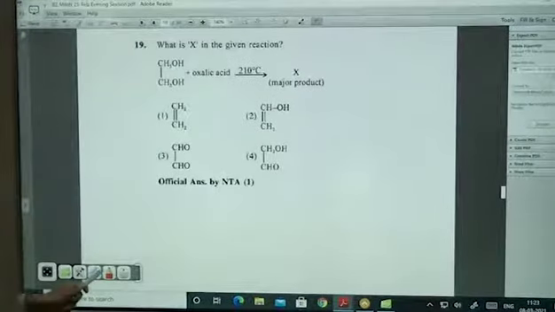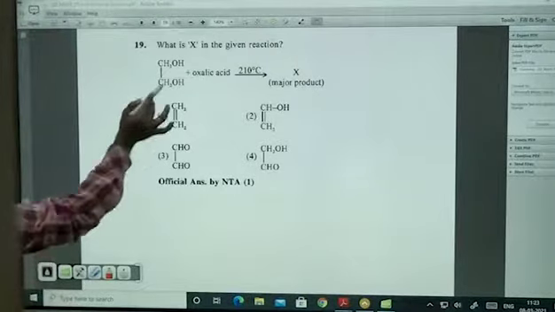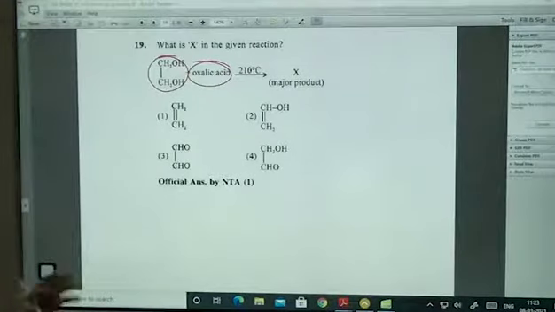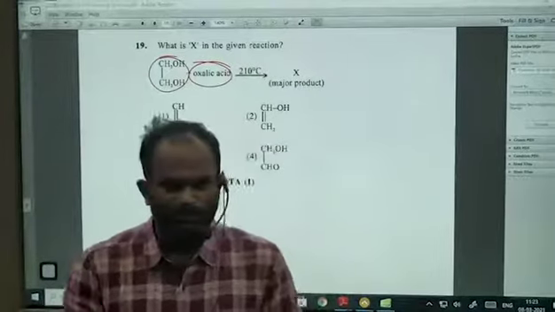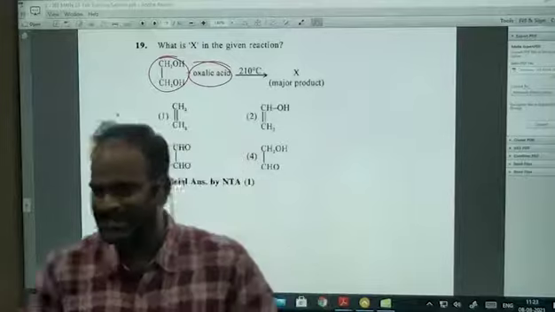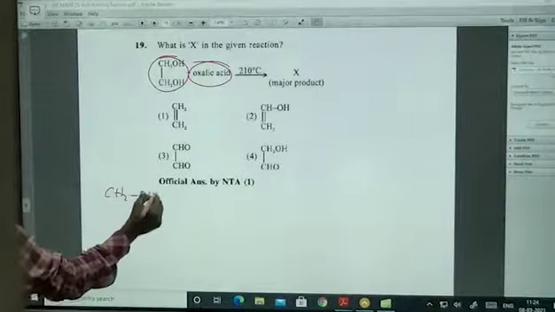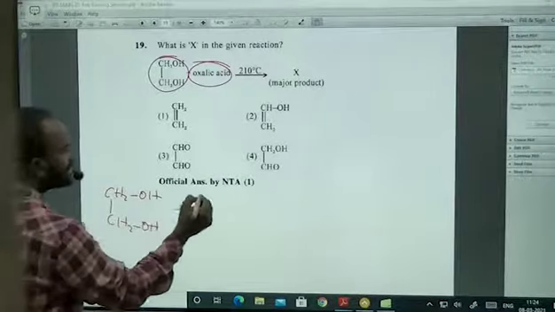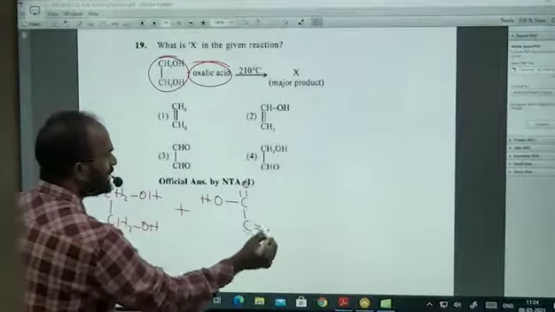Yeah, this is quite an interesting question. Very, very good question. CH2OH and oxalic acid. Generally, whenever an alcohol reacts with a carboxylic acid, what is the formed compound? That's it, it will give an ester. Esterification will be done. So here also I will take CH2OH plus OH, C double bond O, C double bond O, OH.